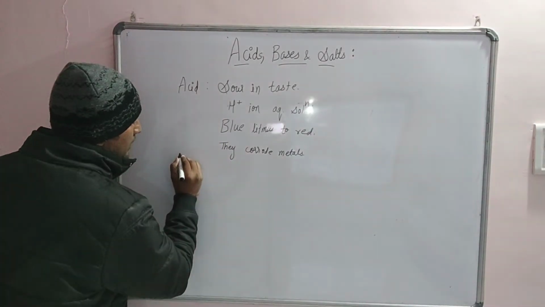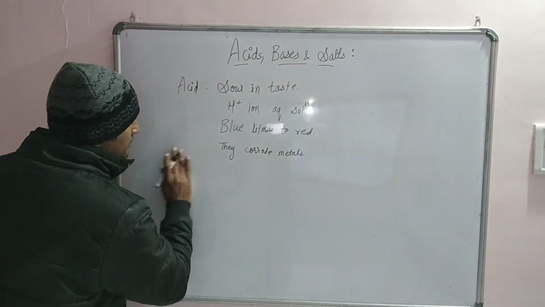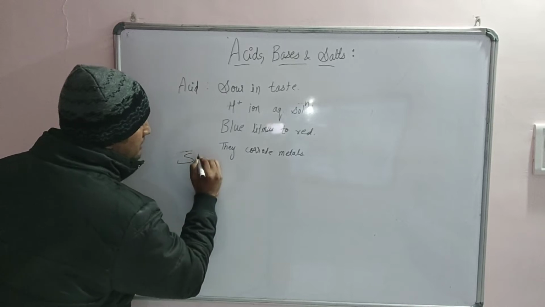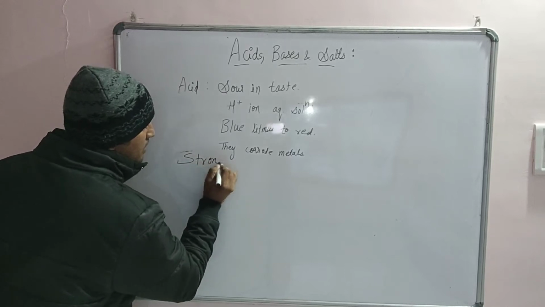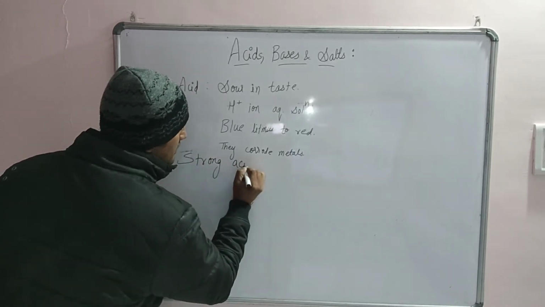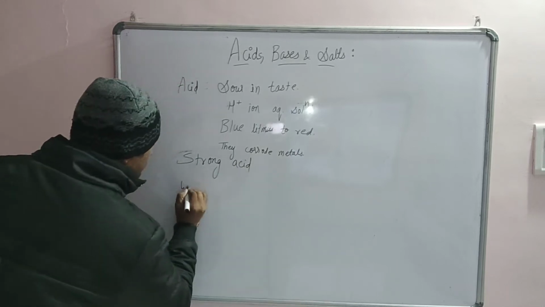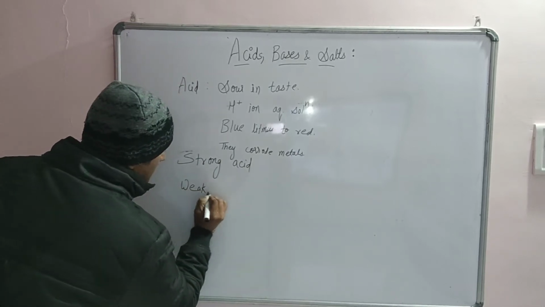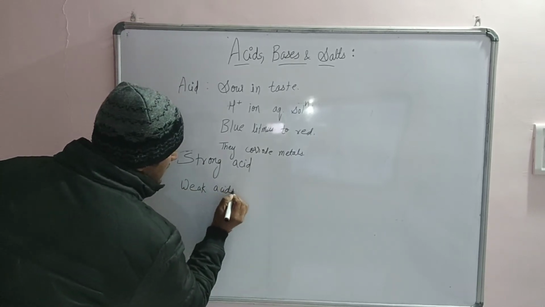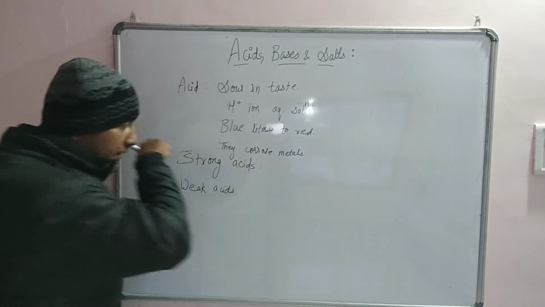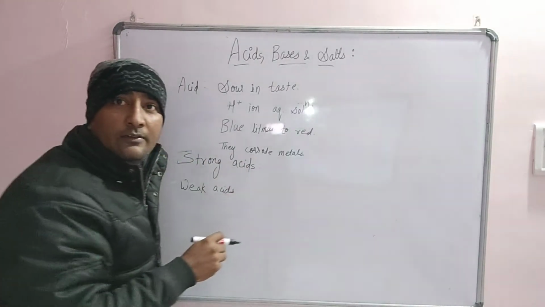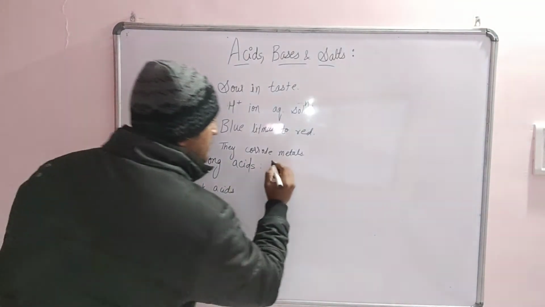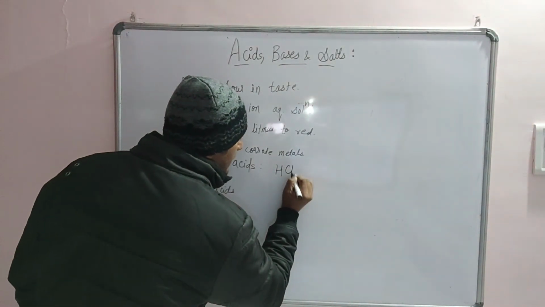Now acids are of two types: strong acids and weak acids. Under strong acids, we have three examples. First is hydrochloric acid, HCl.